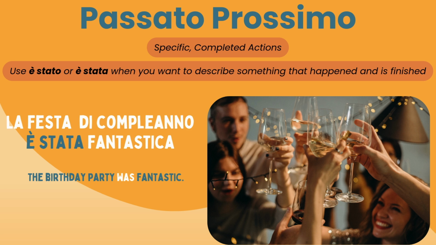First, let's talk about Passato Prossimo. This tense is used when you are describing a specific event that happened and is now over. For example, if you say La festa di compleanno è stata fantastica, you're saying the birthday party was fantastic. The event, the party, happened. It's complete and now it's in the past. This is the typical use of passato prossimo.